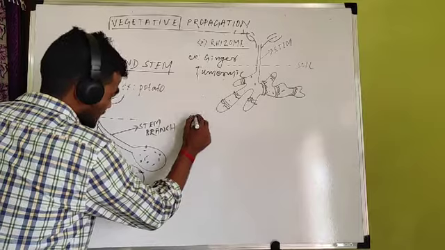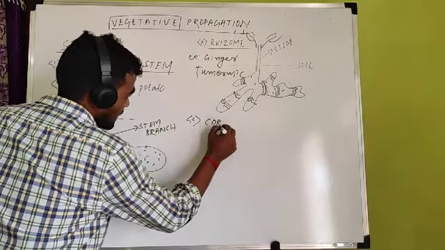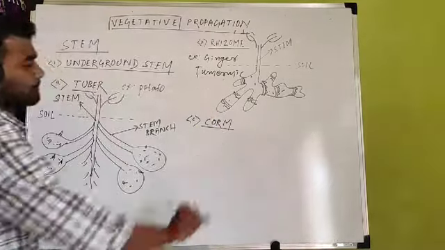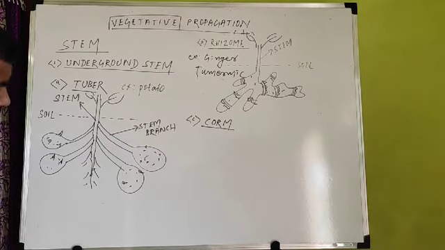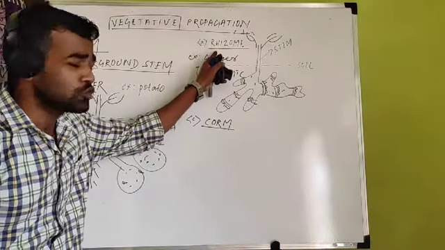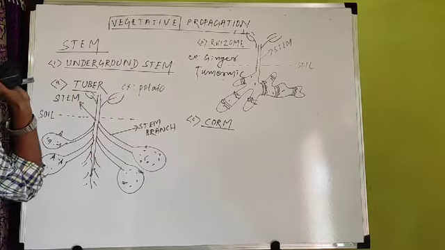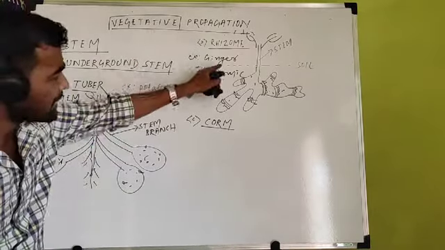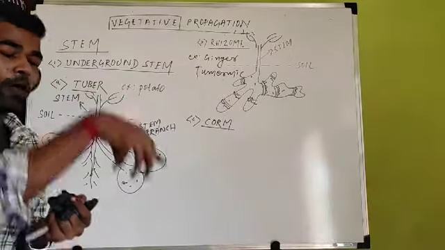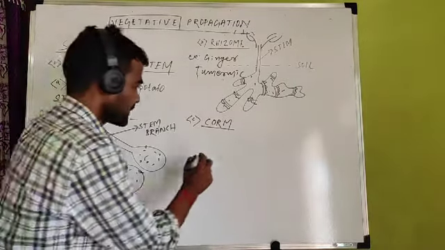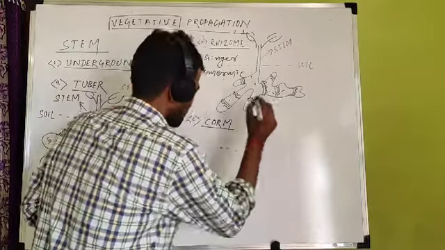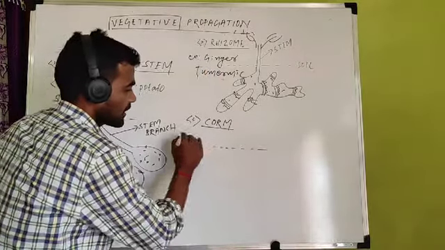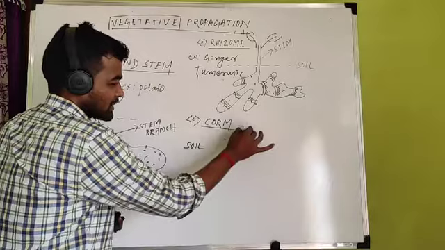Now come to the third. The third type of stem is corm. Another type of stem is corm. So what is corm? If you have understood this rhizome, there is no problem in the corm. Corm is a type of stem which is the same as rhizome but growing vertically downward. Can you imagine? This is the soil surface. This is the lining of the soil surface and this is the stem.